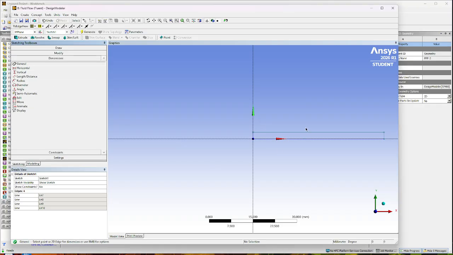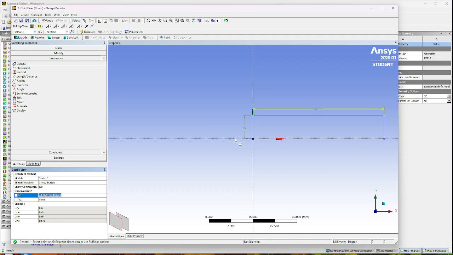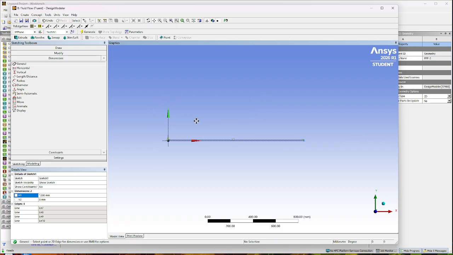So we're going to dimension this here, and then this here. For the height, I had 8 millimeters. It's a rather odd one, but it's okay. And then for the length, it's 150 times that, so it's 1200 millimeters, so it's going to be quite big. We're going to have to zoom out quite a bit. Yeah, there we go. So that's about it for our geometry.